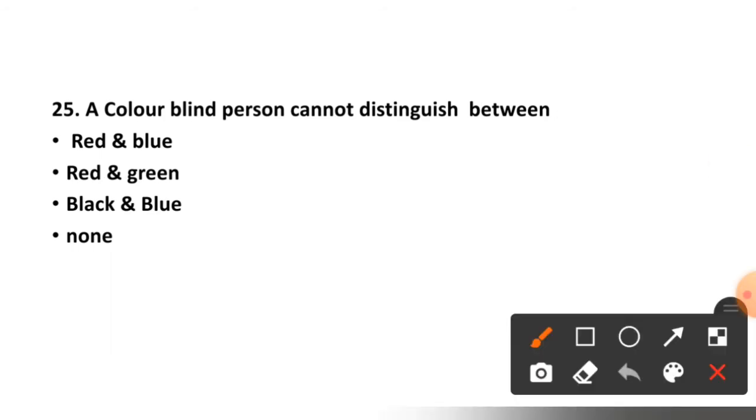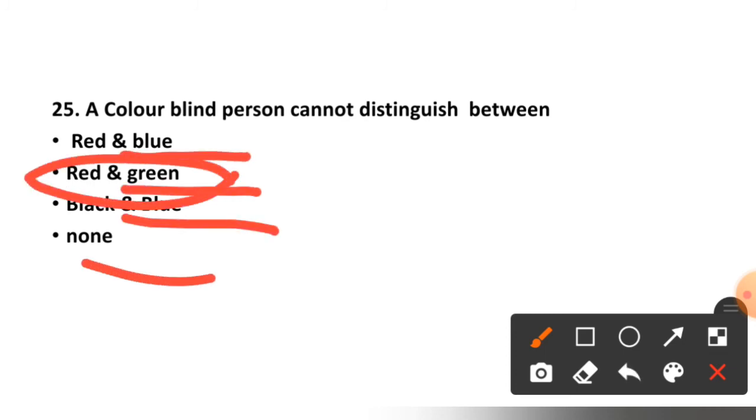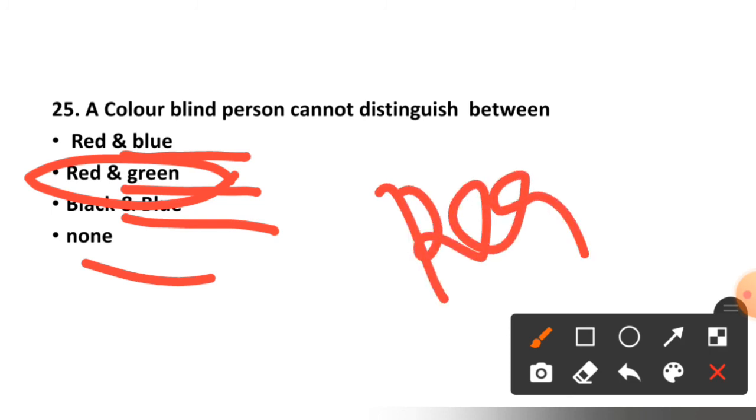25th question is, a color blind person cannot distinguish between red and blue, red and green, black and blue, or none. Option number second is correct, red and green.